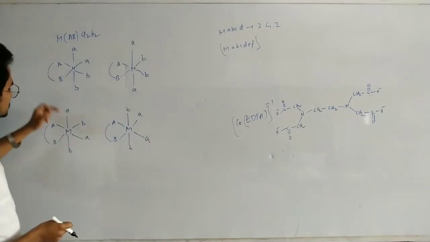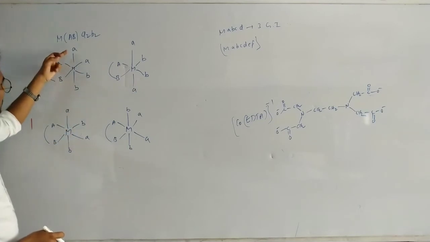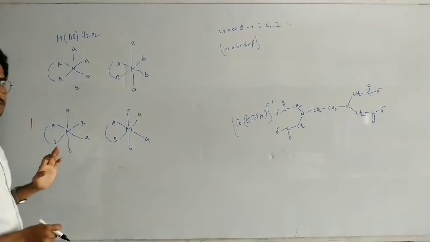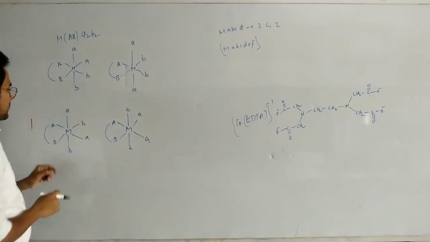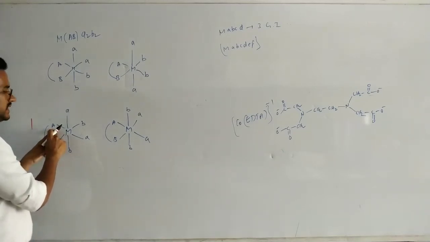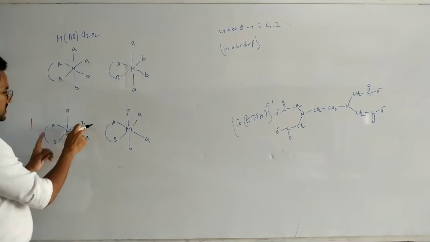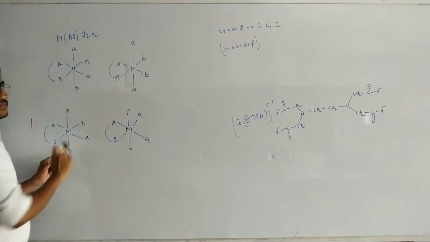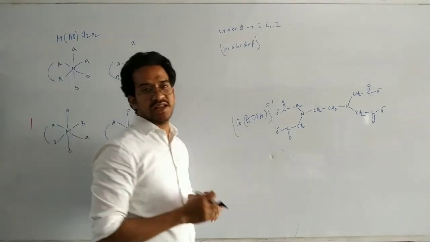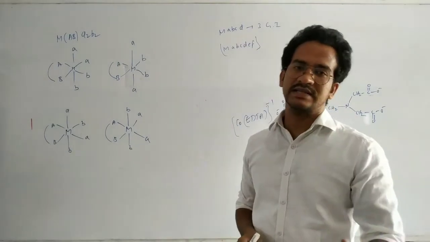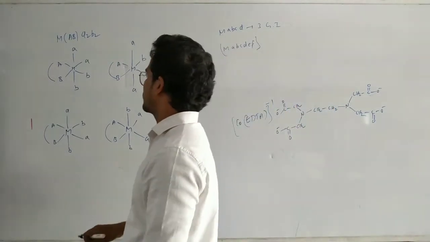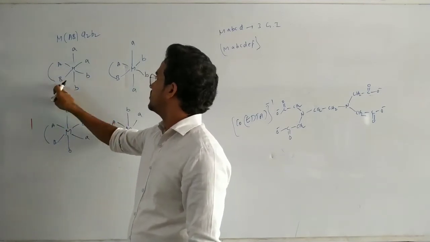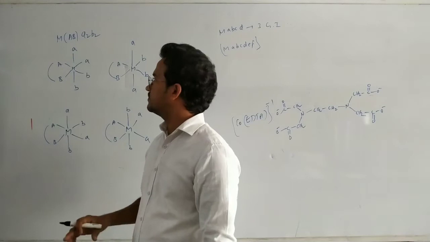But coming to these two complex compounds, AA cis BB cis, AA cis BB cis, their position is different with respect to the unsymmetrical bidentate ligand: here AB, here BA. So different position, different spatial arrangement. So we have to consider that also as one geometrical isomer. Now you can see this one, A B B A.